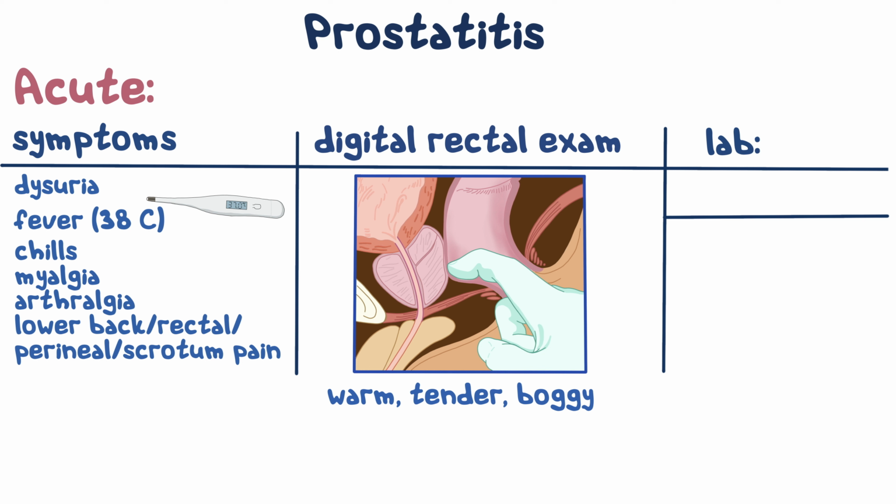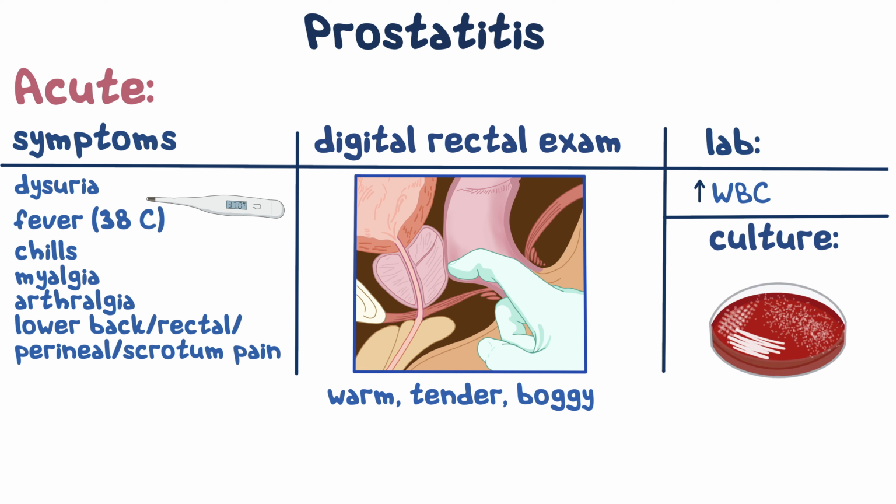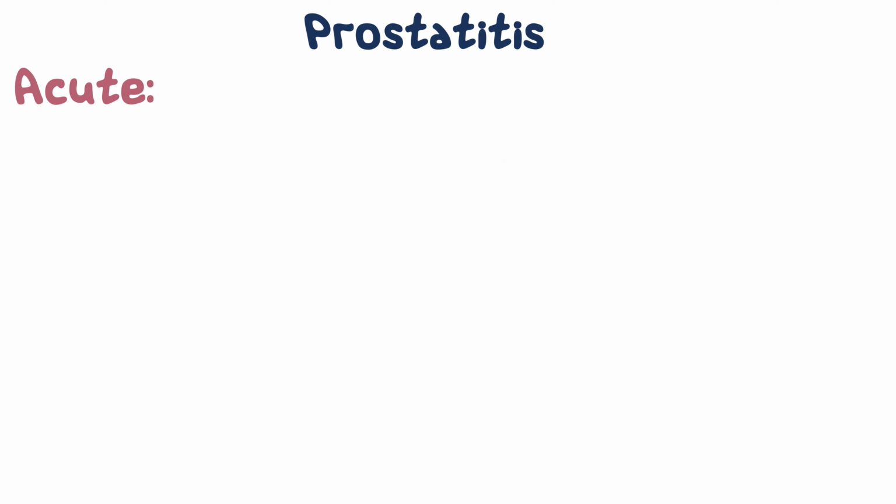Also, lab analysis of prostatic secretion will show increased white blood cells, and culture will reveal the pathogenic bacteria. Radiologic imaging is rarely indicated, and it's needed if patients don't respond to conventional therapy and if a prostatic abscess or neoplasm is suspected. Treatment with antibiotics is essential in management. Empiric therapy directed against gram-negative bacteria and enterococci should be instituted immediately while awaiting the culture results.